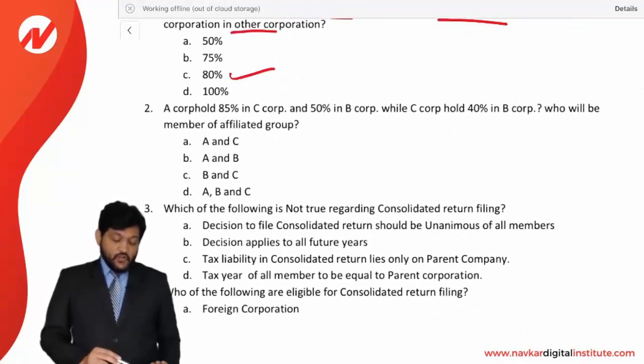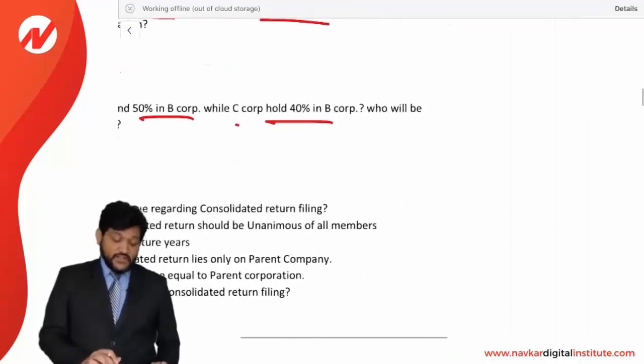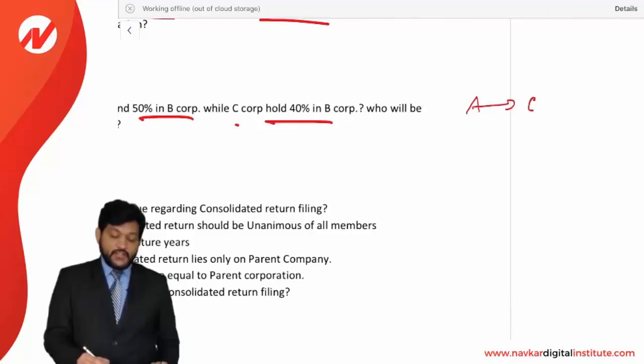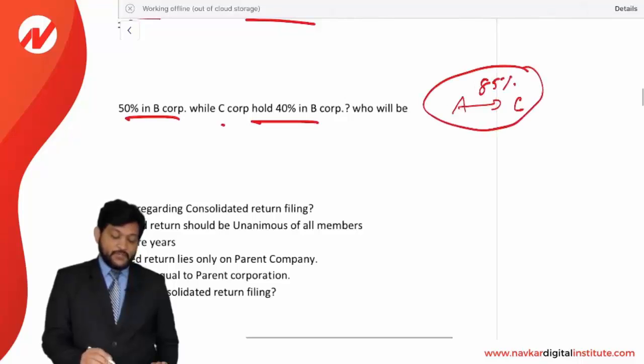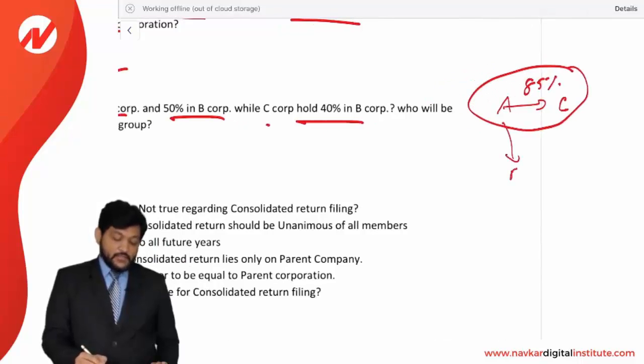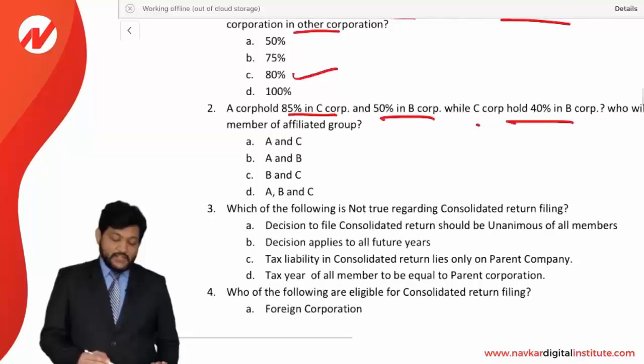A corporation holds 85% in C corporation, 50% in B corporation, while C corporation holds 40% in B corporation. Who will be member of affiliated group? Let's see. A is holding into C 85%, so they are directly affiliated group members. A is holding into B 50%, so it is not directly affiliated, but C is also holding 40% in B. So combined holding of both into B is equal to 90%. That's why B is also considered as an affiliated group. So A, B and C, all three will be considered as a member of affiliated group. That's why answer is D option.